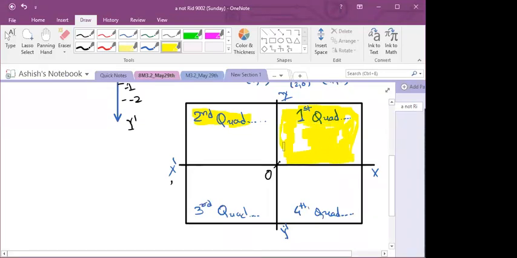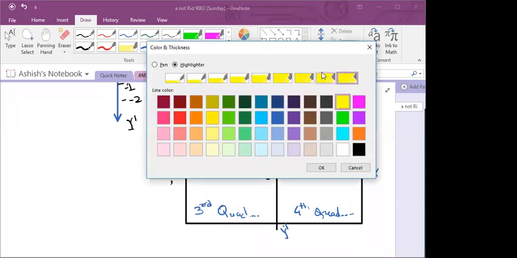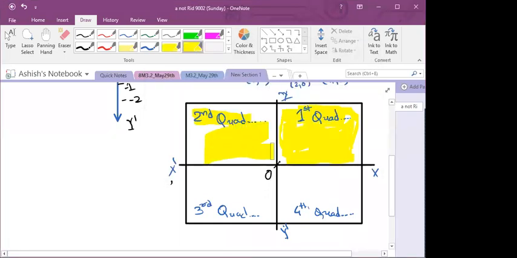Quadrant means fourth part. So this is your whole first quadrant. This is your second quadrant, meaning a fourth part. Are you getting my point, students? This is your third quadrant, and this is your fourth quadrant. Is it clear now? So the whole plane is divided into 4 different quadrants.